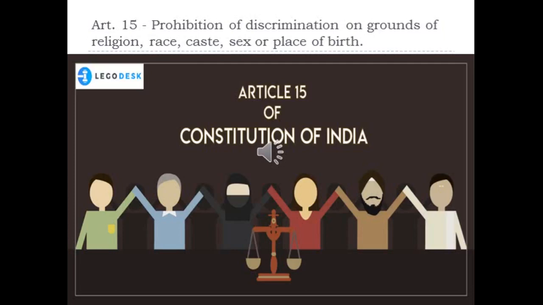Article 15 bans differentiating or discriminating against a person on the grounds of religion, race, caste, sex or place of birth.